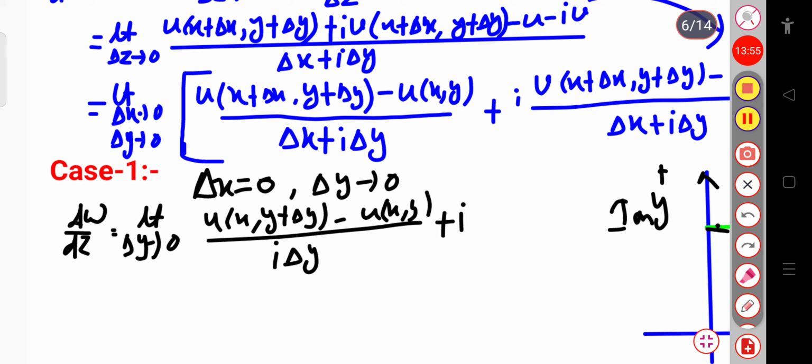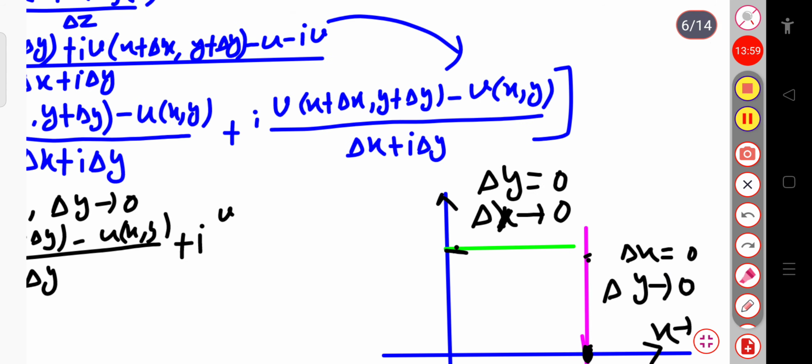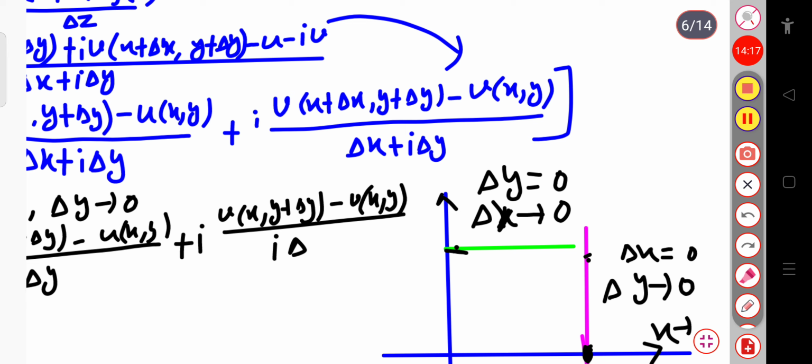Similarly, this will be v of x comma y plus delta y minus v of x y, divided by, since delta x tends to 0, simply i delta y. Okay. So here i and this term is also i, so this i gets cancelled.